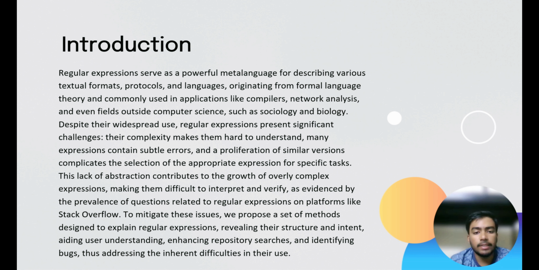To mitigate these issues, we propose a set of methods designed to explain regular expressions, revealing their structure and intent, aiding user understanding, enhancing repository searches, and identifying bugs, thus addressing the inherent difficulties in their use.